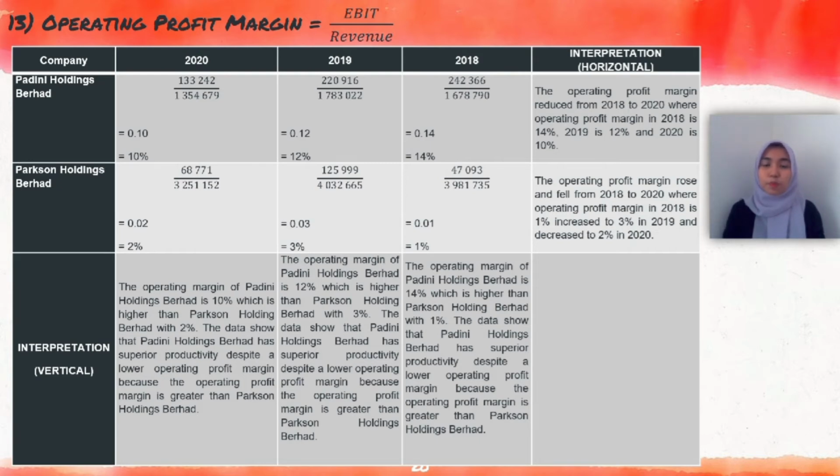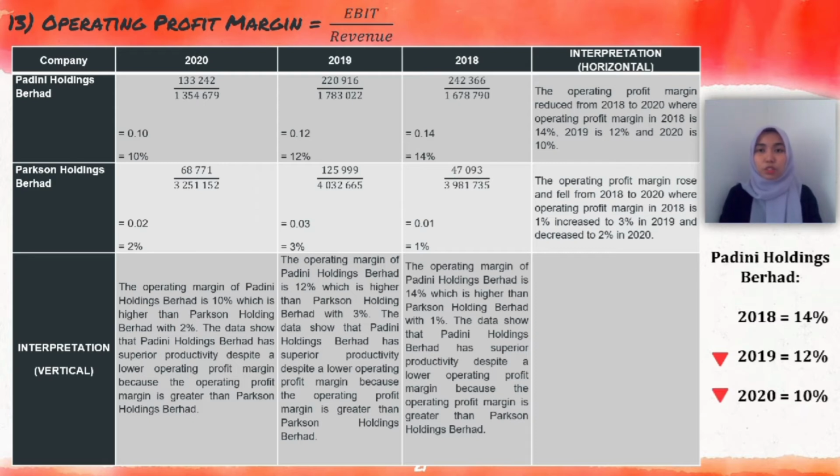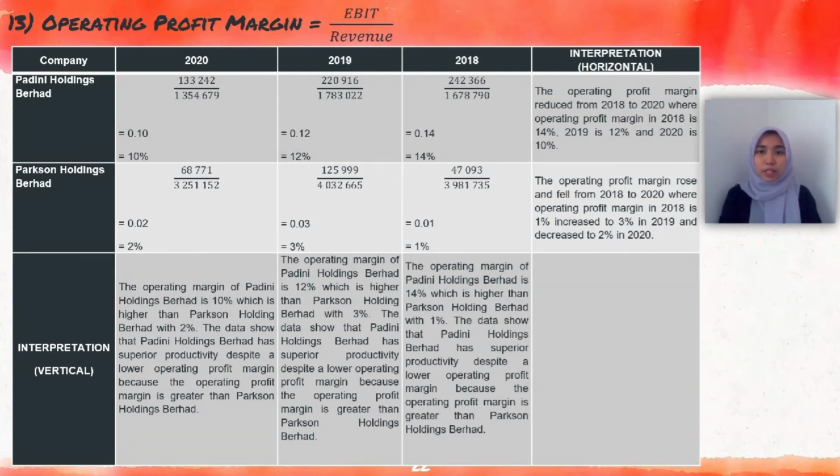Further is operating profit margin. For the horizontal interpretation of Padini Holdings Berhad, the operating profit margin reduced from 2018 to 2020, where operating profit margin in 2018 is 40%, 2019 is 12%, and 2020 is 10%. While Parkson Holdings Berhad, the operating profit margin rose and fell from 2018 to 2020.